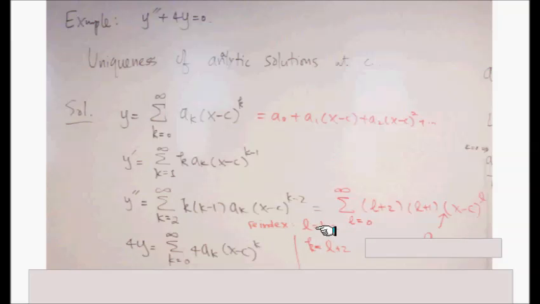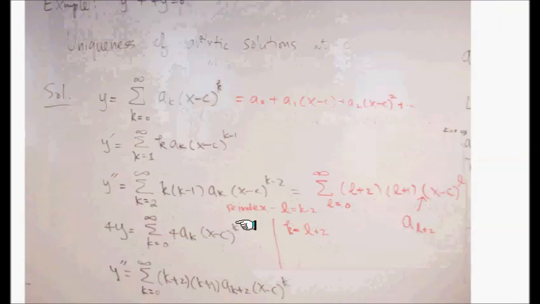And when k approaches infinity, of course L goes to infinity as well. So it's relabeled, and all the numbers here are in terms of L. I missed that L plus 2, so I wrote it in there. Now watch out for the following part. Here we're going to add up all this from 0 to infinity. What you see down here is exactly the same thing as this one, but with a different index name, k going from 0 to infinity, and now all the L's are switched to k.